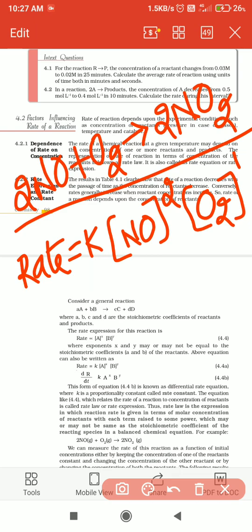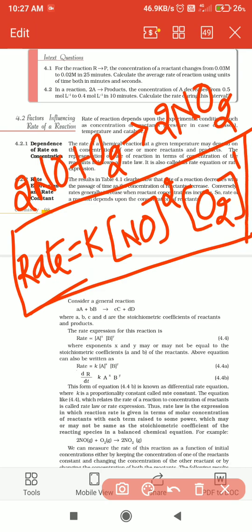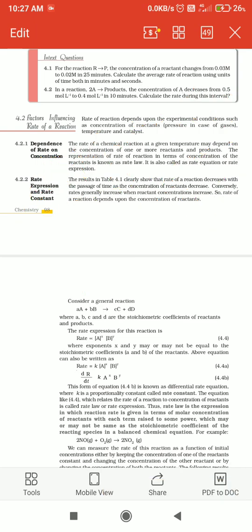So the coefficient term is always raised as the power of the concentration of a reactant. So this is what a rate expression is, the rate expression for that equation. Next one, see that.